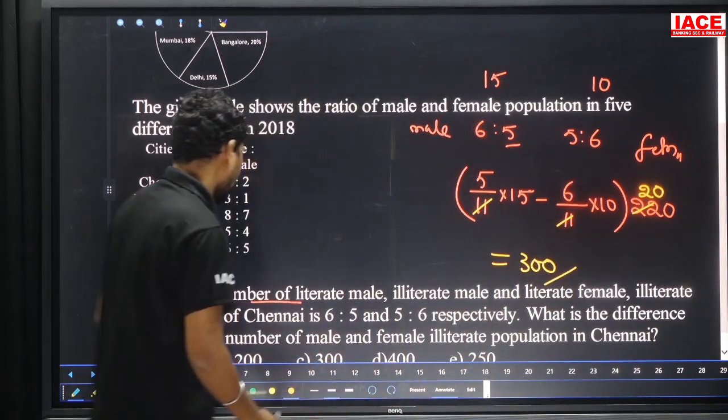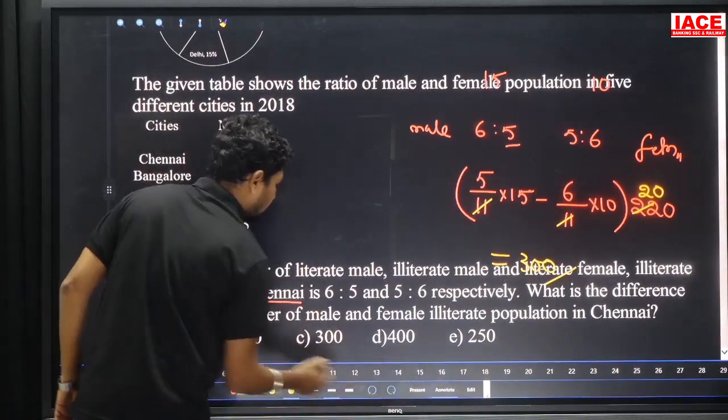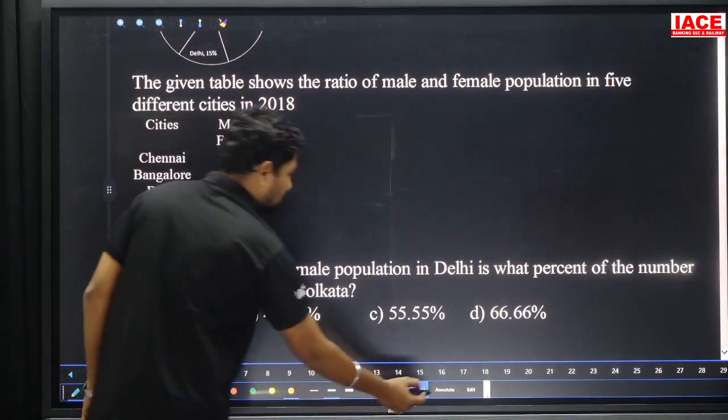Then the male to female illiterate overall population difference, as per the illiterate, what is the value? 300. Option C here. Next, 44th question.